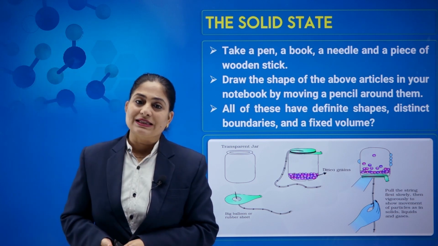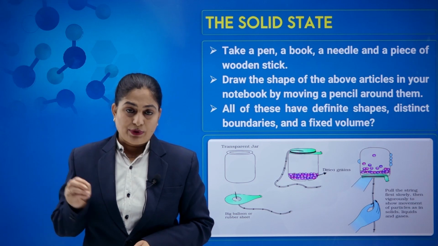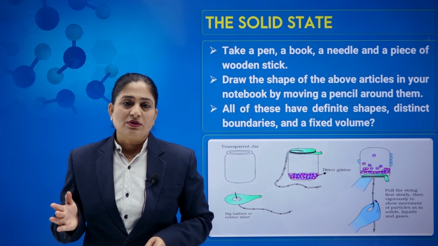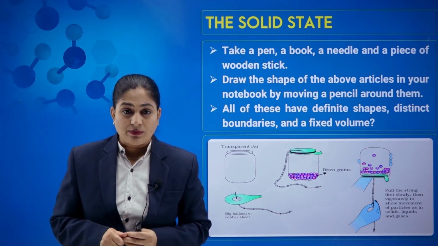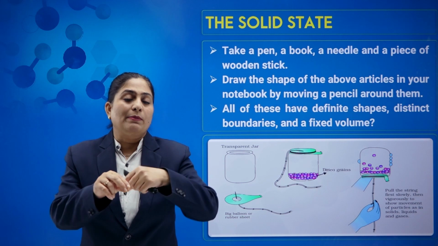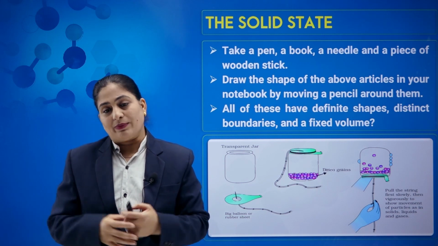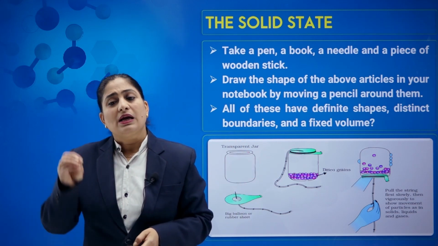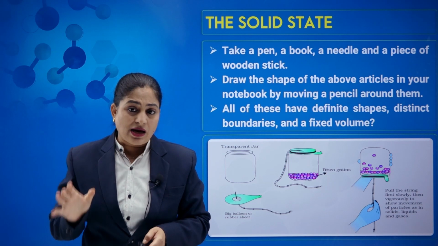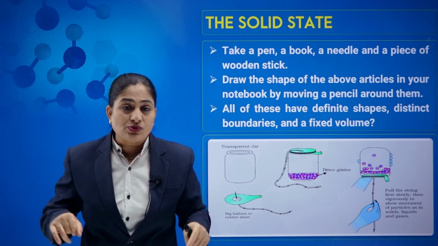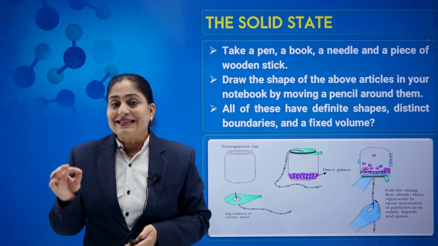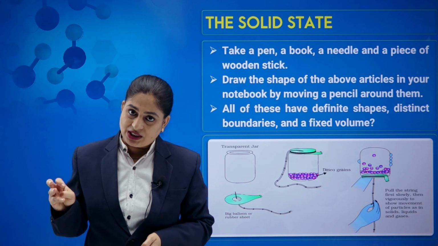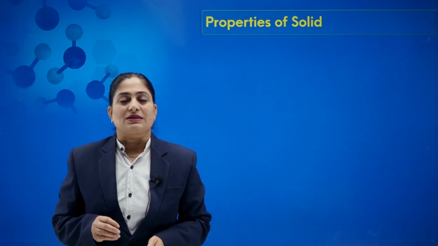When we talk about solid state, take any example of solid. Let us take some pen, book, needle, wooden stick. We observe that we can easily draw the shape just by putting and moving a pencil around it. We can easily make the shape. You can take a transparent jar, you can take any substance, and you observe that they have a fixed shape, they have definite shape, they have fixed boundary, they have fixed volume. So any substance which has a definite shape and definite volume and fixed boundaries, we call them as solid substance.